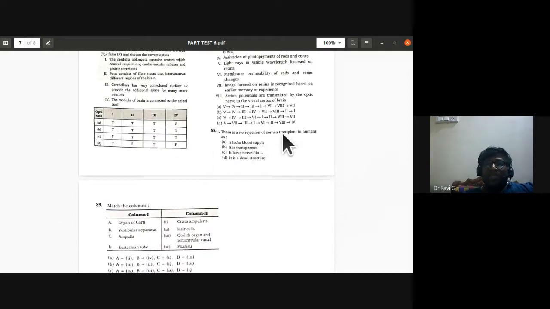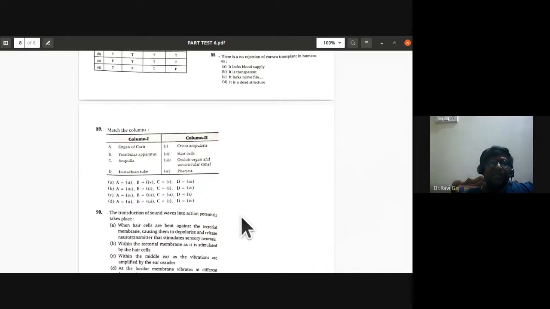There is no rejection of cornea transplant in humans as it lacks blood supply, it is transparent, it lacks nerve fibers, it is a dead structure. Why is that so? For 88th, it lacks blood supply. As a result, there is no rejection of cornea transplant in humans.